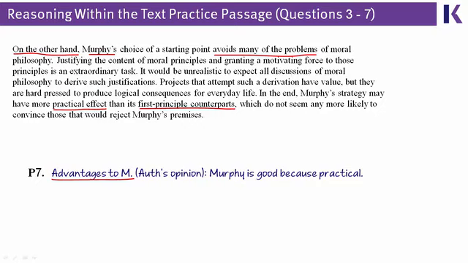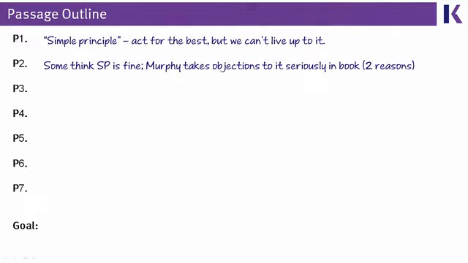But either way, the entire passage, first paragraph, last paragraph, and much of it in between, is this battle between Murphy and the first principle counterparts. Ultimately, the author's judgment is that both of them have their merits and flaws, but Murphy's does have some distinct advantages over the first principle counterparts because they are practical to everyday life. That gives us something like this as our outline.